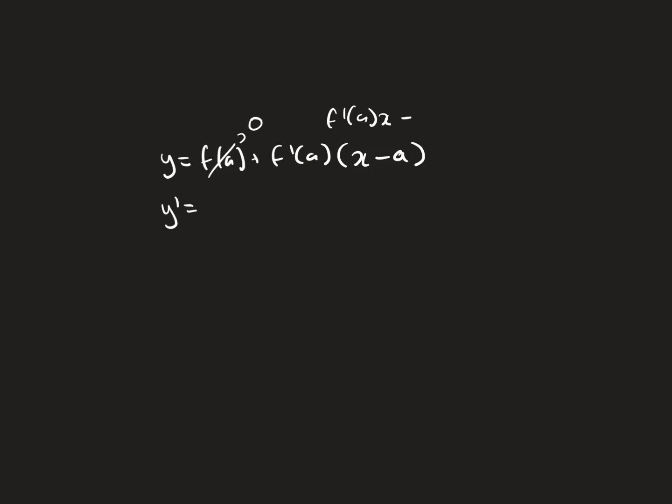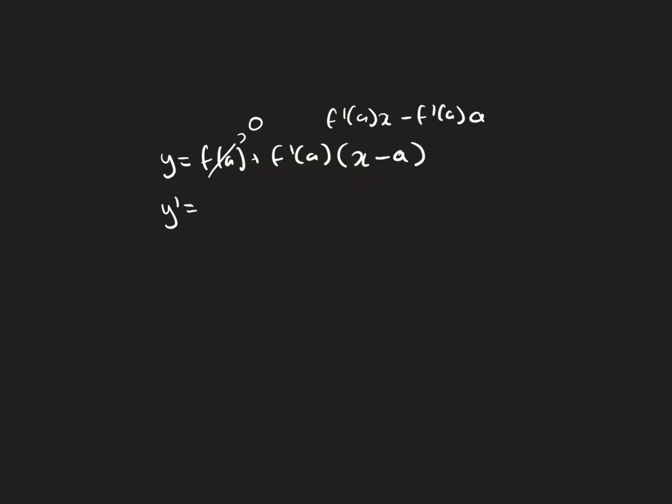How can we make it more accurate? Well, let me reinforce the idea that you use this formula, which is y equals f of a plus f prime of a times x minus a. What if we take the derivative of this equation? Well, f of a is a constant, so it zeroes out. And then let me expand this: f prime of a times x minus f prime of a times a.